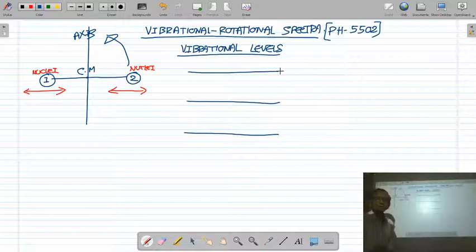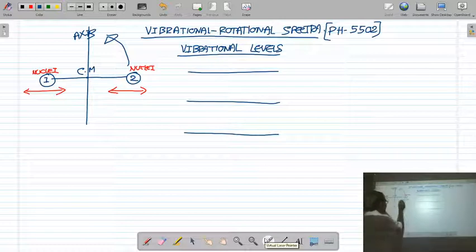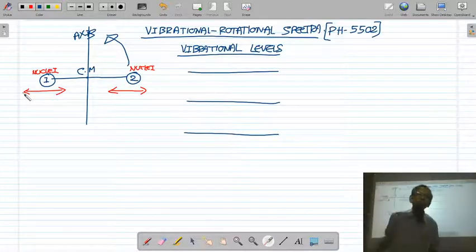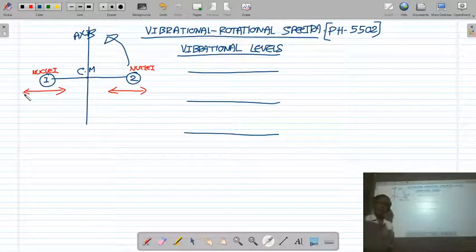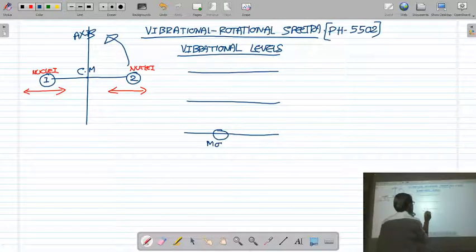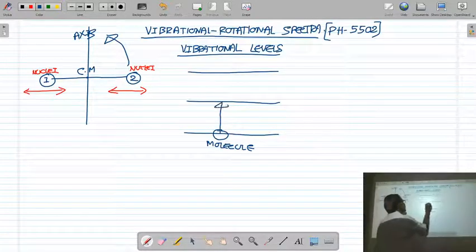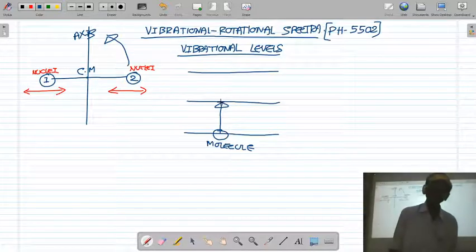Here we are going to consider that two nuclei of the molecule are oscillating or vibrating about their equilibrium position along the internuclear axis, and due to this vibration, the molecule has vibrational energy levels. When the molecule makes a transition from one vibrational level to another, it gives the vibrational spectra.